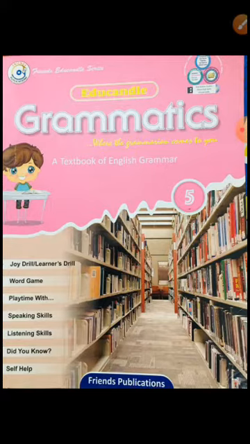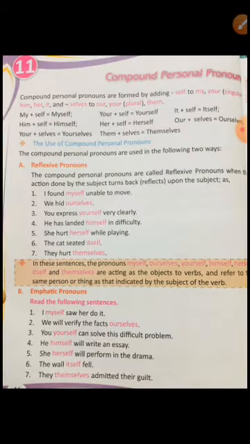In your grammar book, you can open page number 46, that is compound personal pronoun, lesson number 11. So what are compound personal pronouns? Basically, compound personal pronouns are formed by adding self to my, your, him, her, it, and selves to our and your to make them plural.